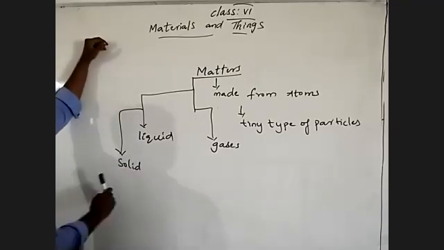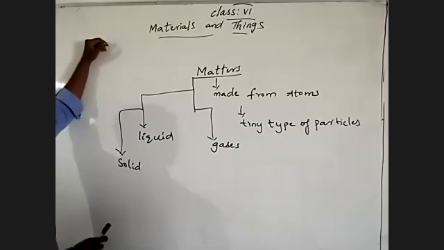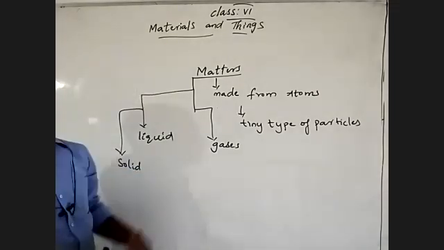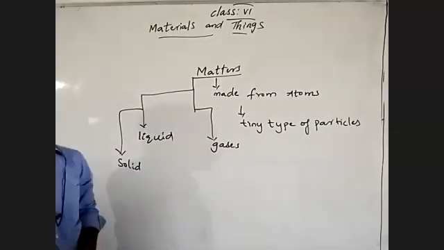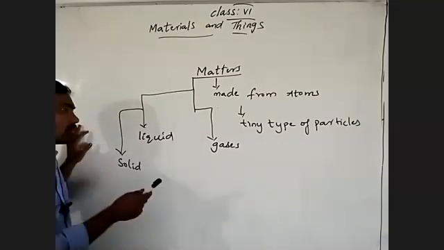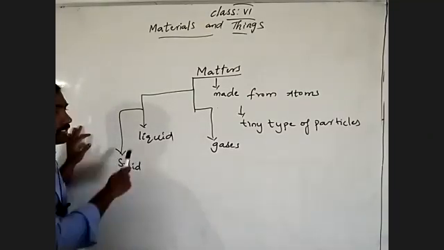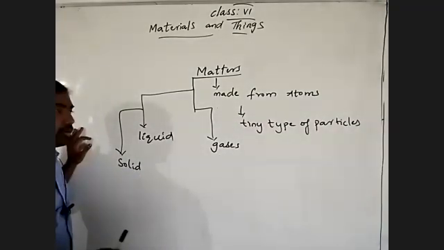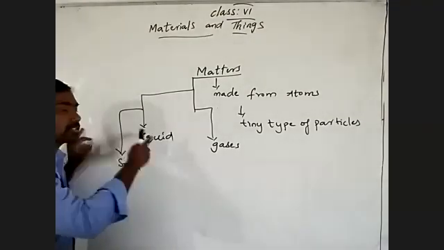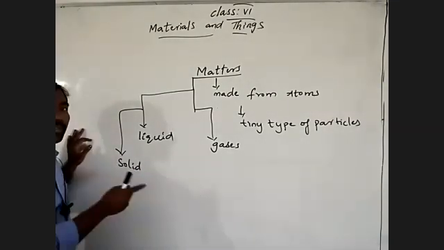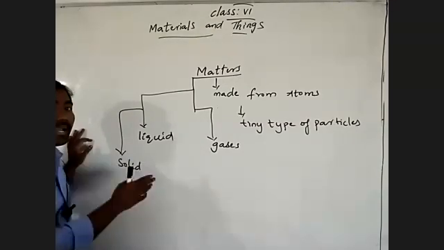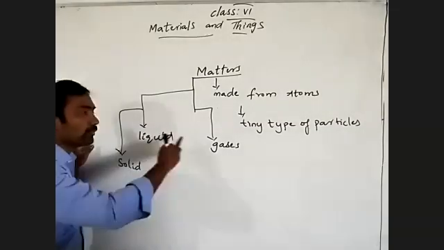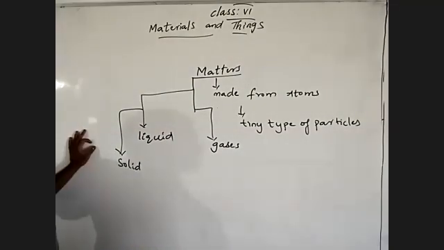So from the last class onwards we are learning about the different states of matter, different states of materials. We are going to talk about the solid state of materials, the liquid state of materials, and also the gaseous state of materials. In our last class we discussed the characteristics, means properties, of the solid, liquid and gaseous states of materials.